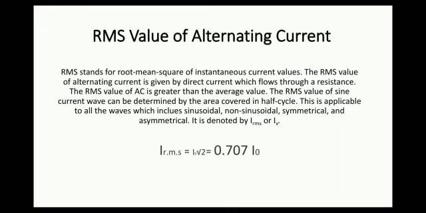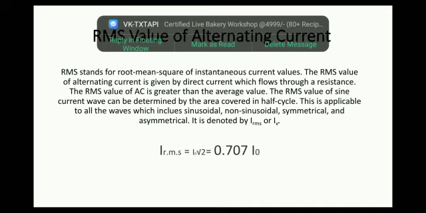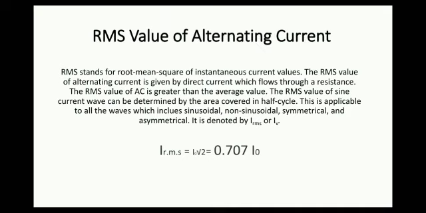RMS value of alternating current. RMS stands for root mean square of instantaneous current values. The RMS value of alternating current is given by direct current which flows through a resistance. The RMS value of AC is greater than the average value. The RMS value of sine current wave can be determined by the area covered in half cycle.